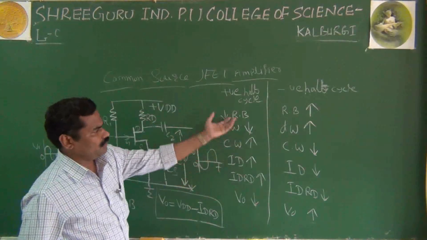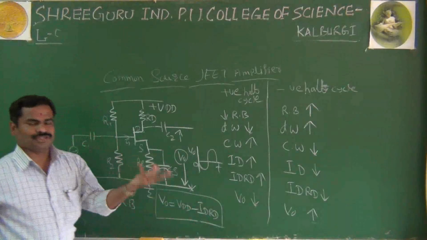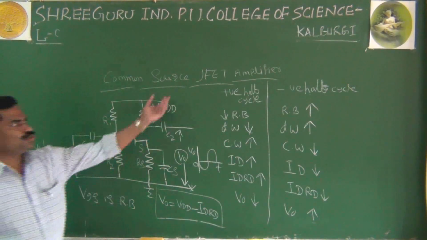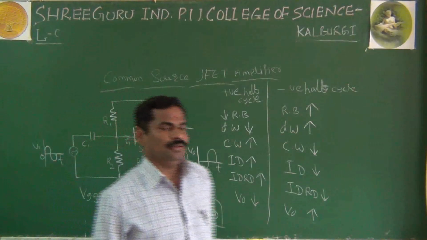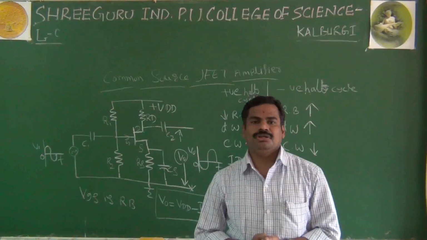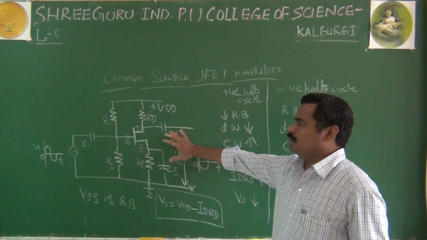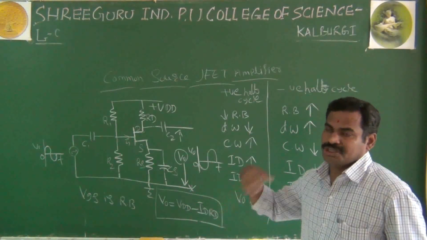I said in a simple way because if I write everything in sentences, it is not possible in the exam. That's why I explained it simply to understand the common source JFET amplifier. Let me repeat, very simple. If they ask the question in the exam, first you have to draw the circuit diagram and explain the construction in one or two sentences.